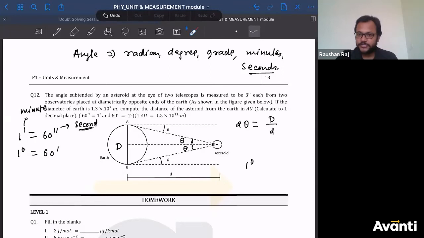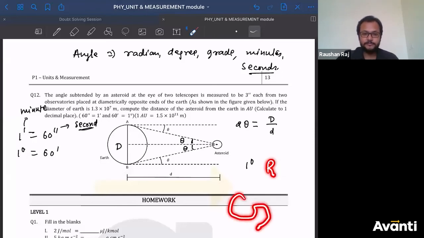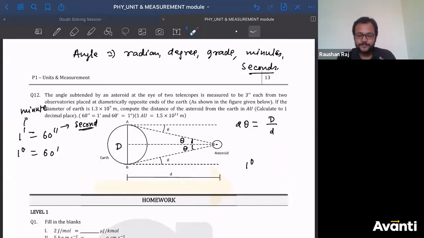If my name is Roshan, why do I write R like this? Why don't I write R like that? Why should I write R only this way? Because in English, to write R, that is the convention, so that everybody understands. So we actually devise something. We say, write this as second. Write this as minute.